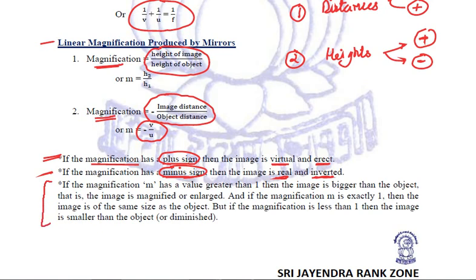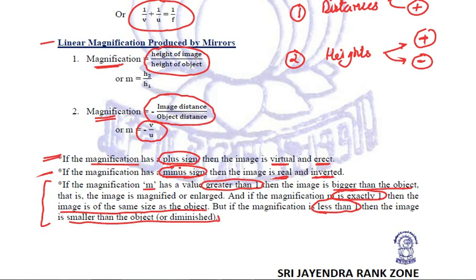Very importantly, if the value of magnification is greater than 1, that means the image is bigger than the object. It is a magnified, enlarged image. But if the magnification is exactly 1, then the image is of the same size as that of the object. And if the magnification is less than 1, that means the image is diminished. It is smaller than the object.